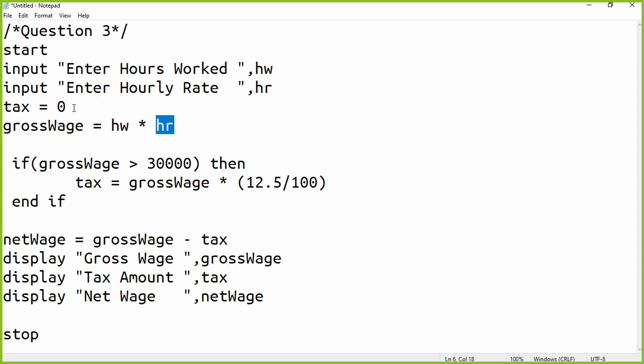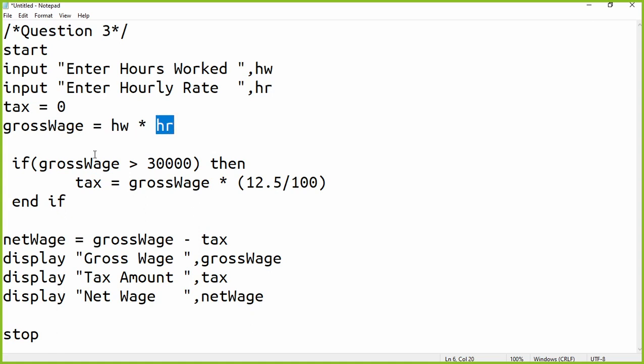If you are buying 5 items, each item costing 100 rupees, how do you find the total cost? 5 multiplied by 100, which gives you 500. This is common understanding. This is not even mathematics. It's a tiny thing, okay? Right. So gross wage is equal to hours worked multiplied by hourly rate. So this will produce the gross wage.